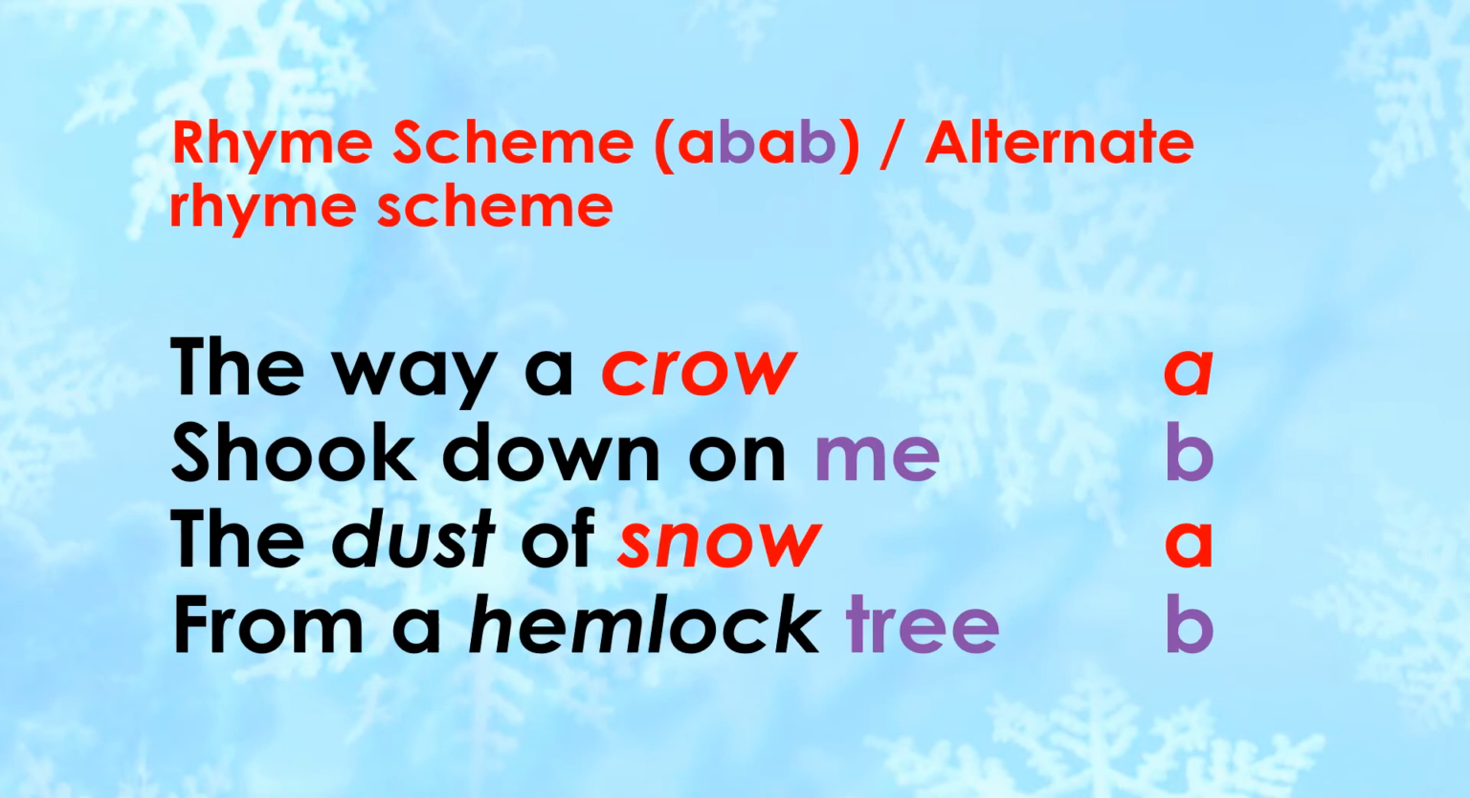Now let's quickly discuss the rhyme scheme of this stanza. Let us understand how to identify the rhyme scheme of a poem. Rhyme scheme means how the words are rhyming in the poem. So crow rhymes with snow, so I label both these words as A. And me rhymes with tree, so I label them as B. So the rhyme scheme comes out as AB, AB, also known as the alternate rhyme scheme because the alternate words are rhyming. I hope it's clear.